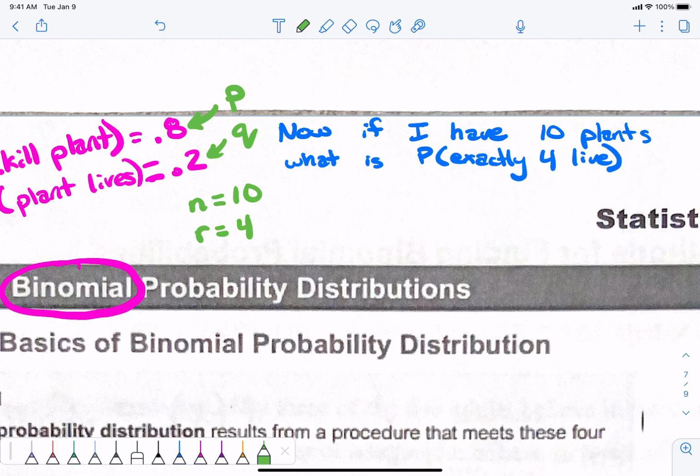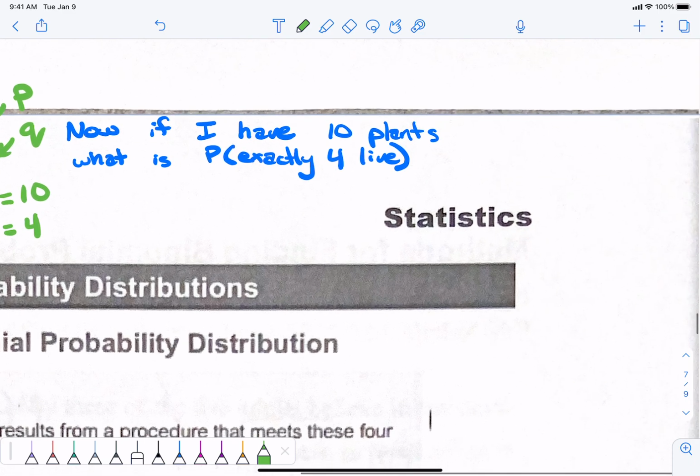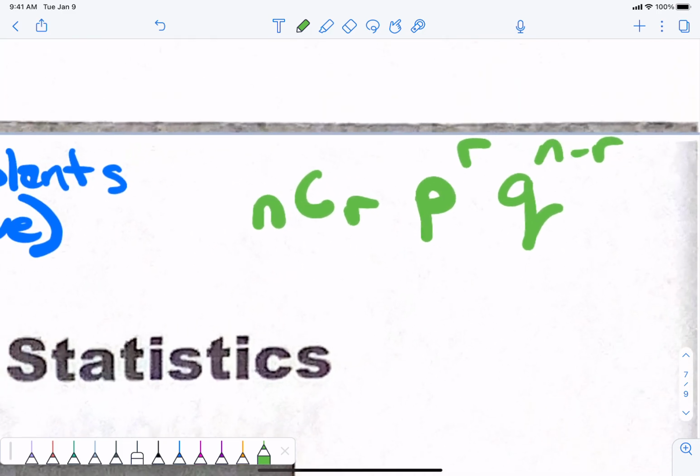Okay, good? All right, so the formula for a binomial, I'm getting ahead of myself, but you guys are catching on. This is pretty easy, are you ready for this? Put this over here. It is NCR P to the R, Q to the N minus R. That's a little bit of a confusing formula, but write it down. I'll show you how it works. It's not that hard. Don't make it that hard, okay? This is the formula that they use. Really, there's only 3 parts to it. I'll show you how this works. Okay? NCR, P to the R, Q to the N minus R. Whatever. Okay? Just wait. We'll get there. Okay? All right, good? Good?